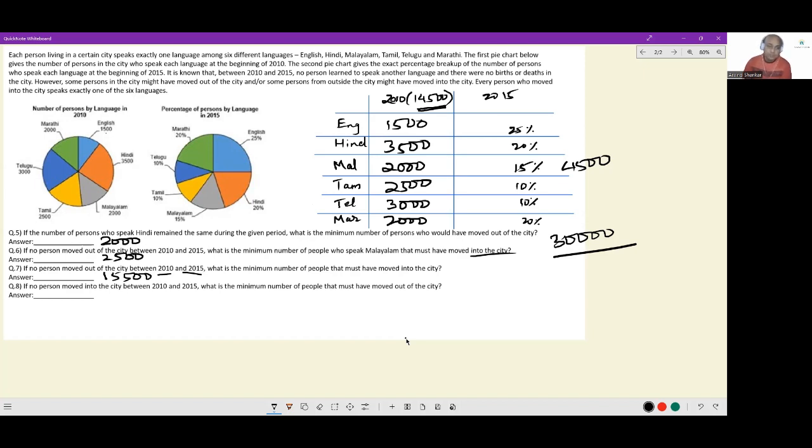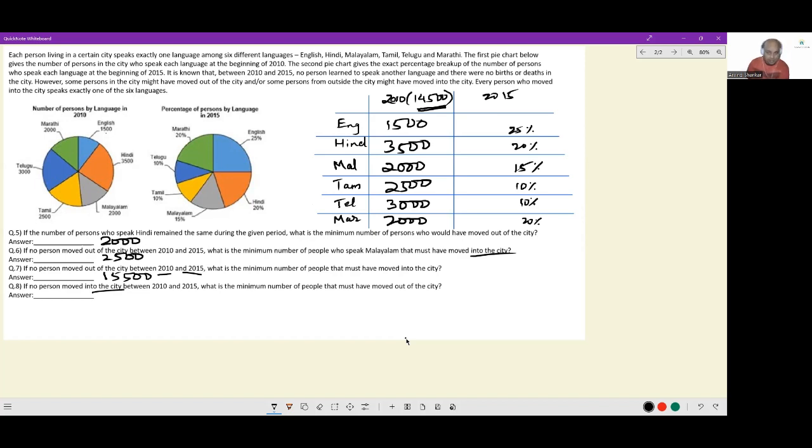Last question. If no person moved into the city, the script has been flipped. If no person moved into the city between 2010 and 2015, what is the minimum number of people that must have moved out of the city? Now see, again looking at the numbers. Initially, the smallest one was English. Now the largest one is English. Now, in the percentage distribution, the largest one is English. If I keep the English speaking population